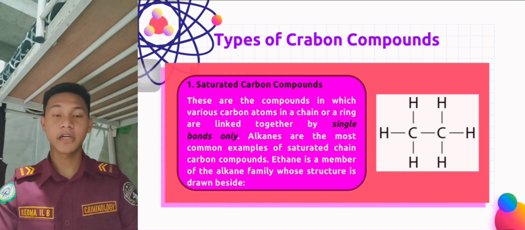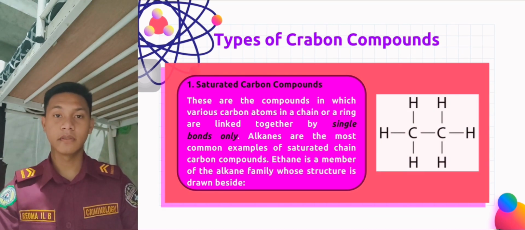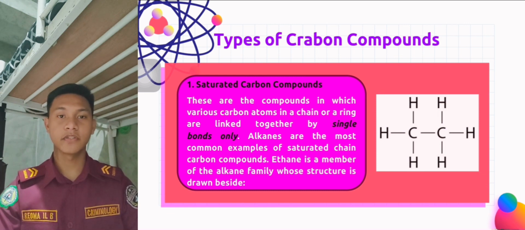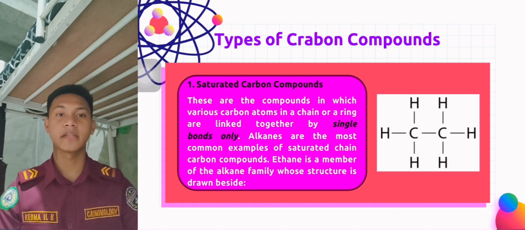Number 1 is saturated carbon compounds, which are single bonded only. An example of this is alkanes. Alkanes are chemical compounds that consist of carbon and hydrogen atoms, so they are also called hydrocarbons. Hydrocarbons which contain only single bonds are called alkanes. They are called saturated hydrocarbons because there is a hydrogen in every possible location. An example of an alkane is ethane, which has the chemical formula C2H6 and has two carbons that share a single bond, which is why they are called saturated carbons.